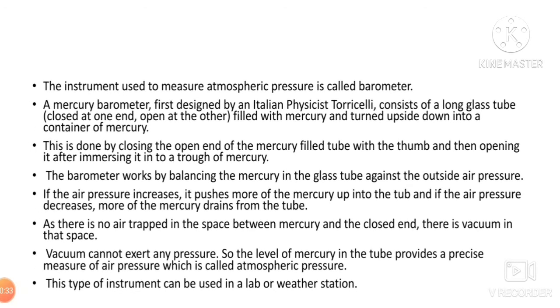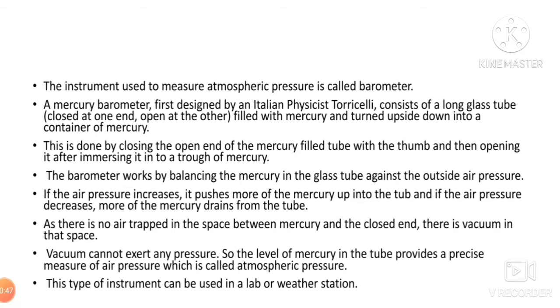This is done by closing the open end of the mercury filled tube with the thumb and then opening it after immersing it into a trough of mercury. The barometer works by balancing the mercury in the glass tube against the outside air pressure. If the air pressure increases, it pushes more of the mercury up into the tube, and if the air pressure decreases, more of the mercury drains from the tube.